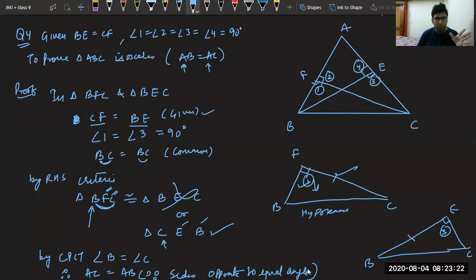Why I have taken lower triangles? The condition was we have to prove only using RHS. Now I will show you why the upper triangle was not helpful in this question. We can prove triangle isosceles using upper triangle also, but in that case it won't be RHS criteria. Piyush, let me tell you why.